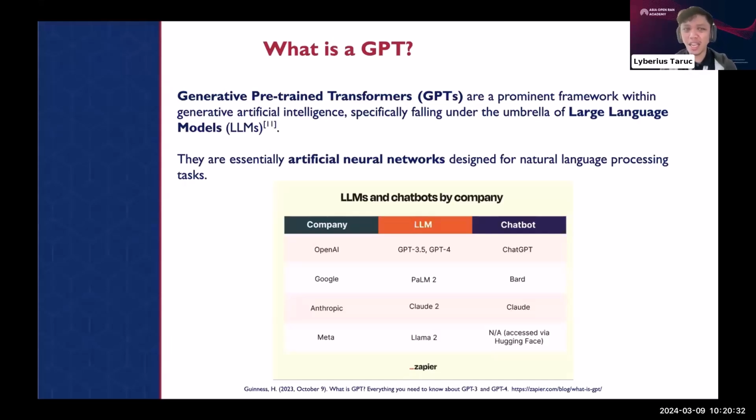And on the underlying aspect of the LLM is where GPT works alongside the LLM. It is a use case of LLM. Now, how it is implemented, they are essentially neural networks. So you associate deep learning already with GPT, and they are designed for natural language processing tasks. In the table that I am showing to you here, these are just some high-level examples.